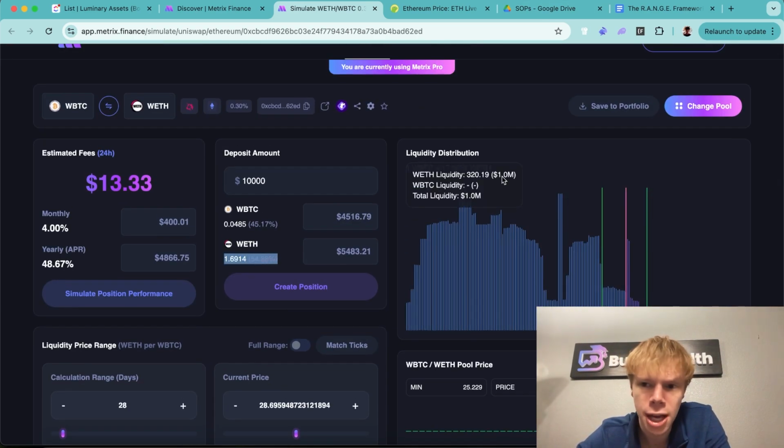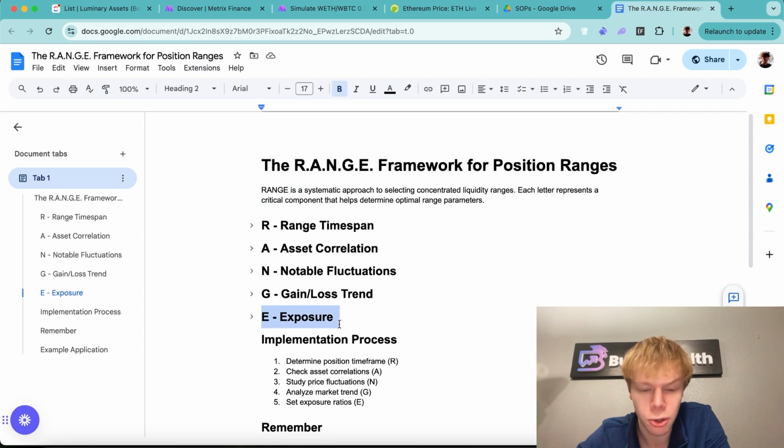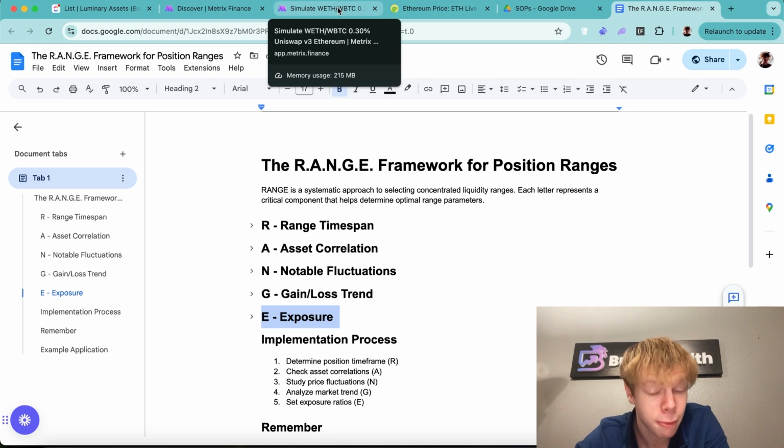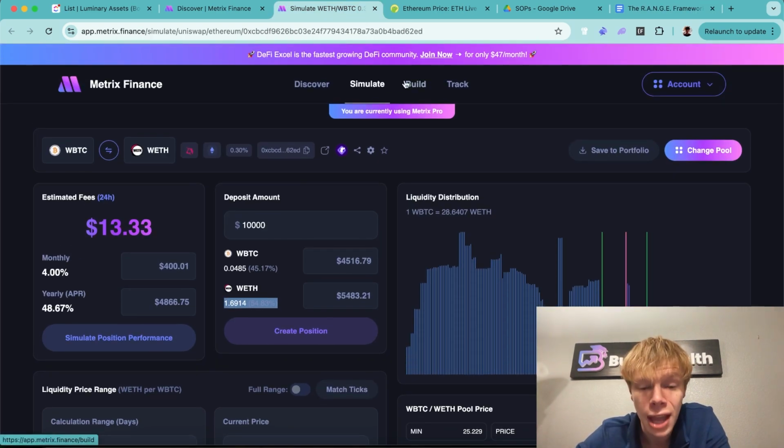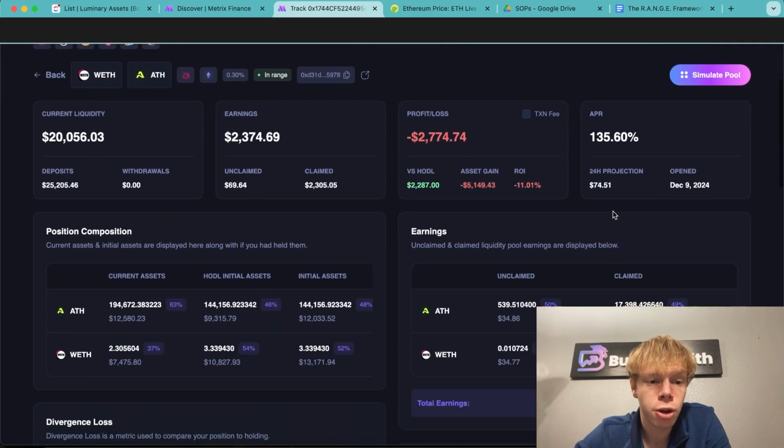So again, those asset ratios dive into the exposure. This is a very, very simple framework. Obviously, there are some details, and unfortunately we really don't have time to cover all of them because it is a pretty lengthy framework. There are some formulas and algorithms that we use to determine our ranges. But with that being said, I want to show you another example. This time we're going to do it with Ethereum to Aether.